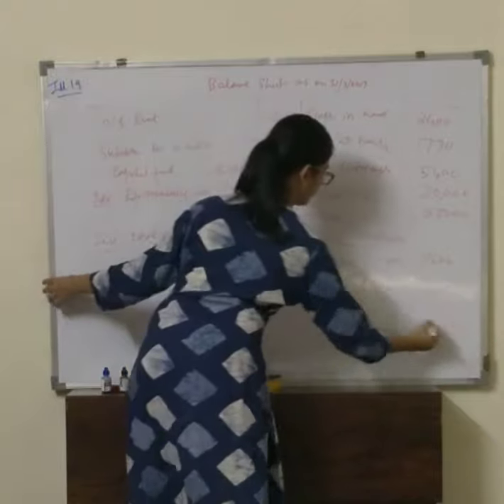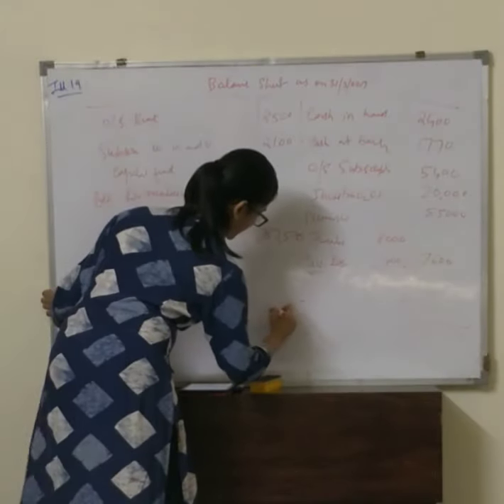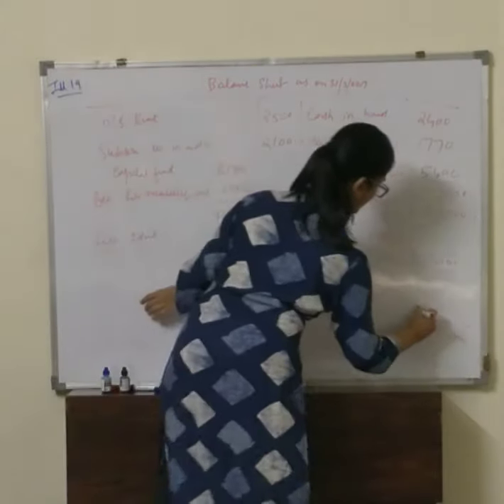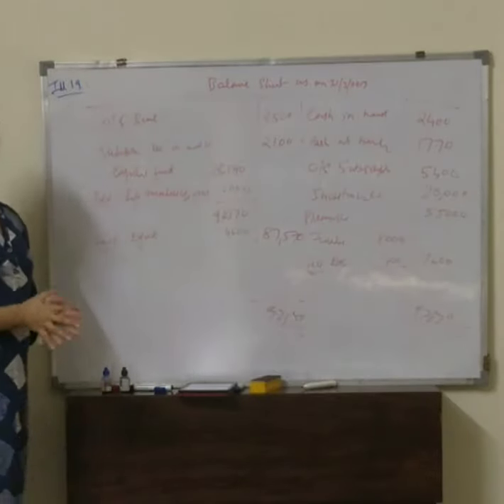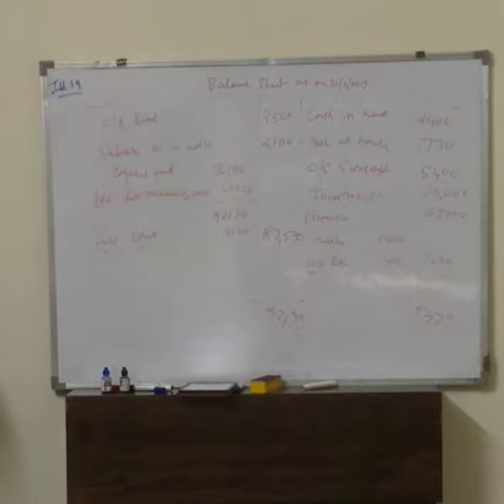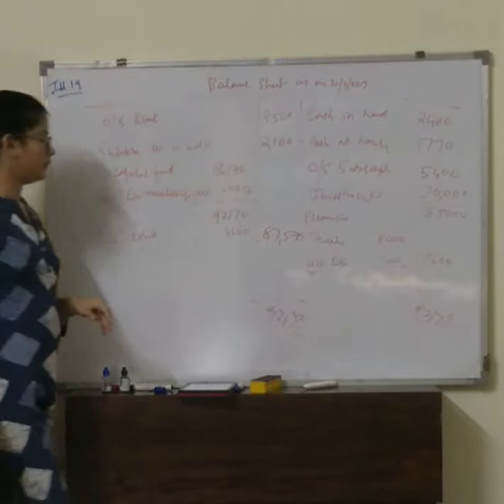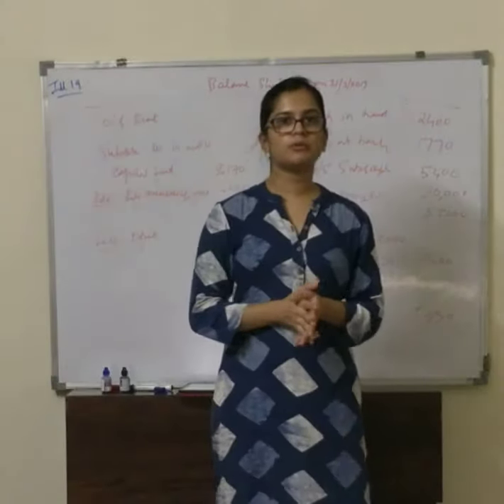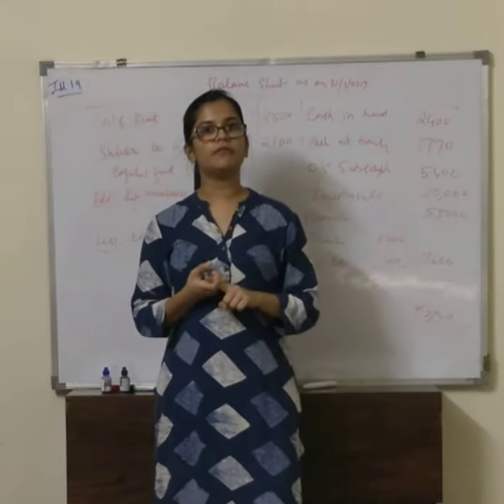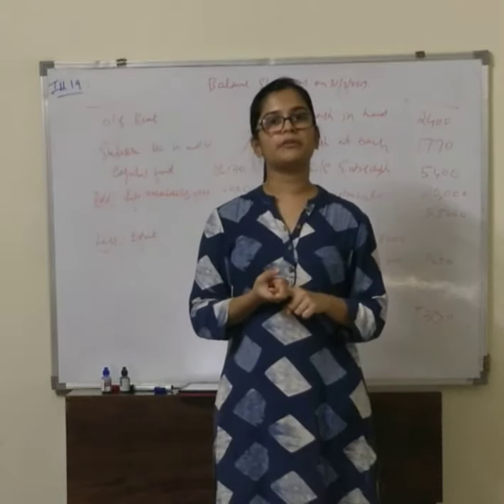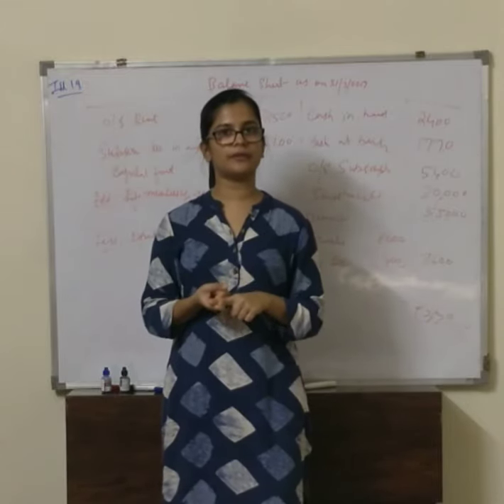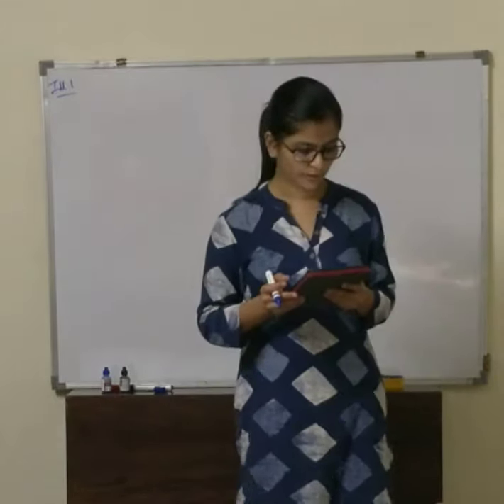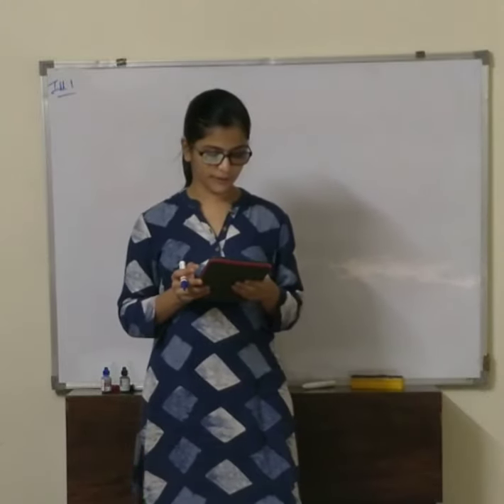So what is the total of our balance sheet? 92,170. So this is all. The remaining problem was very similar. The only new adjustment was depreciation of furniture when the date of new purchase of asset has been given to us. Next, let's go on to illustration 20.